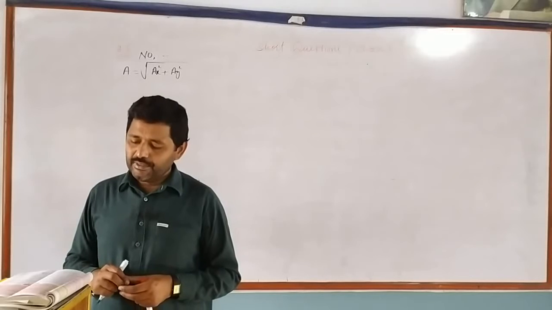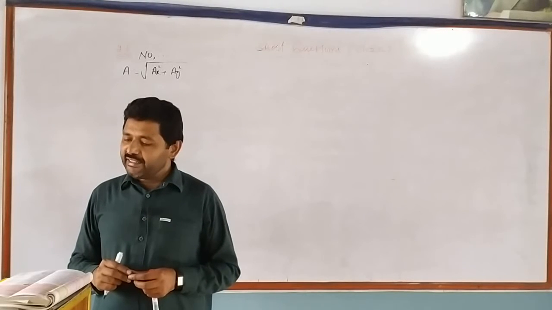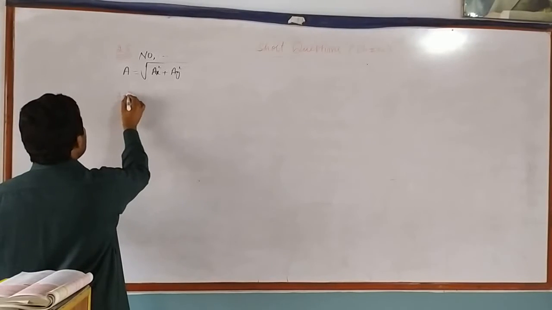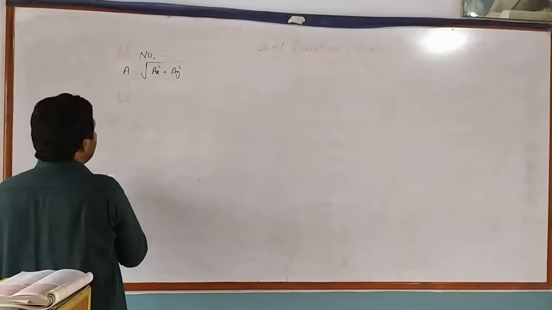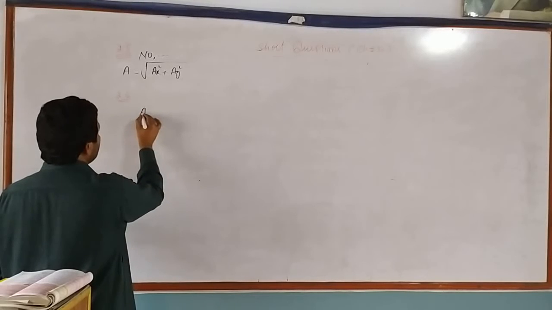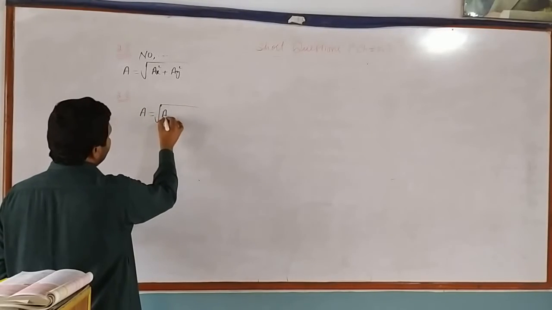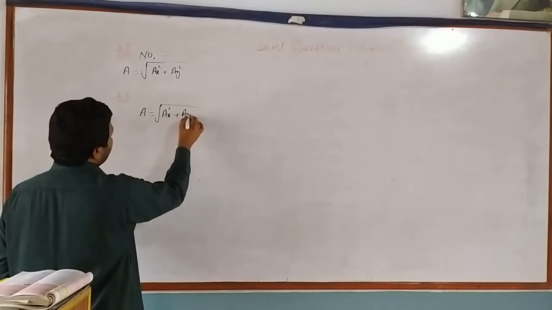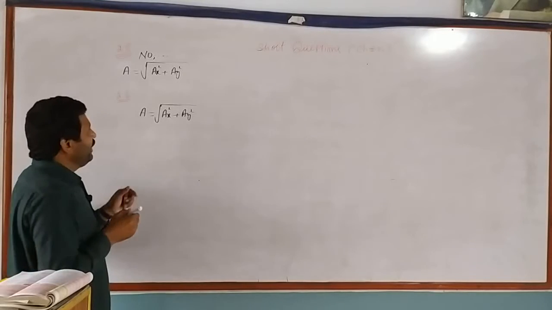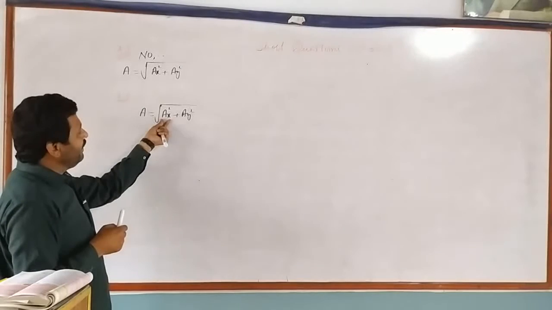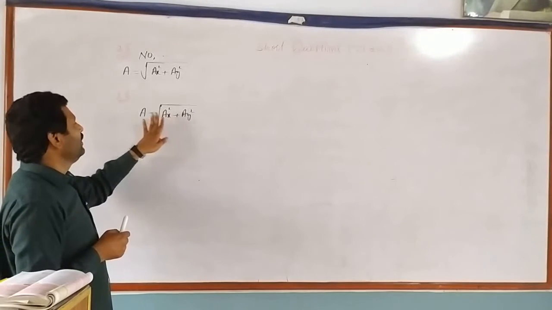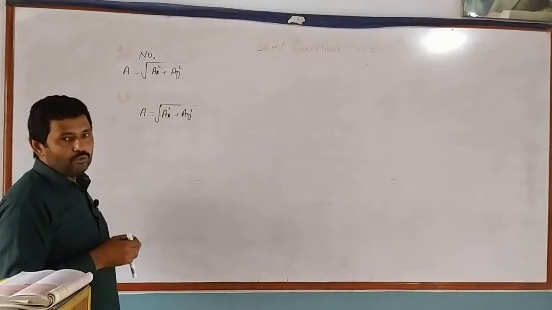Question number 6: can the magnitude of a vector have a negative value? As we know, suppose a vector A in a two-dimensional system, its magnitude will be written as the square root of ax square plus ay square. As the square of real quantities is always a positive value, it is clear from this equation that the magnitude of a vector can never be negative.